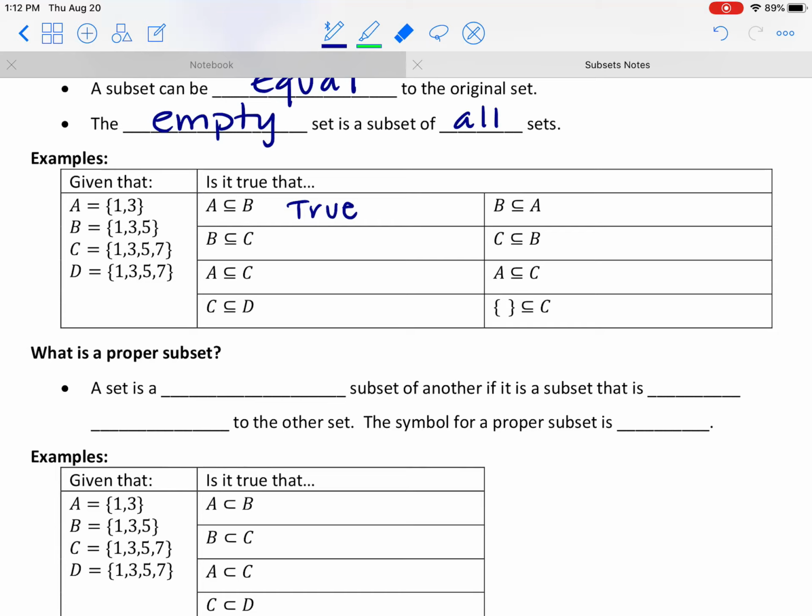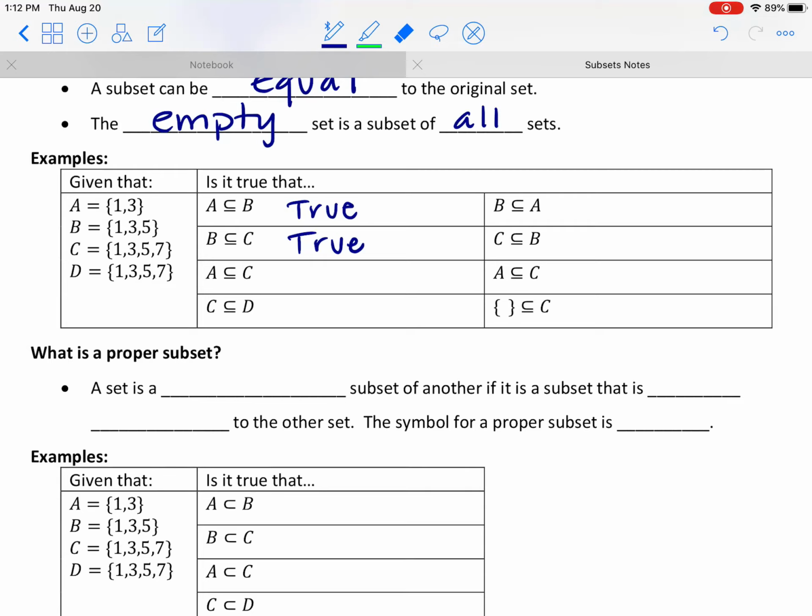Okay, how about the next one? It says B is a subset of C. So when I'm asking if B is a subset of C, I'm saying, are all the elements from B also in C? Did this group come from this one? Yes, so this is again going to be true.